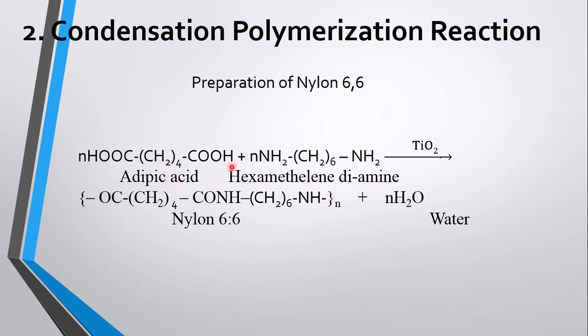This is the formula of adipic acid, dicarboxylic acid. There are two carboxylic groups. This is HOOC, CH2 4, COOH, and this is hexamethylene diamine. This is diamine, NH2, here also NH2, and it is hexamethylene, CH2 6. These two monomers are added, but not only one number. This adipic acid also innumerable molecules of adipic acid, and hexamethylene diamine, this is also innumerable molecules of hexamethylene diamine.